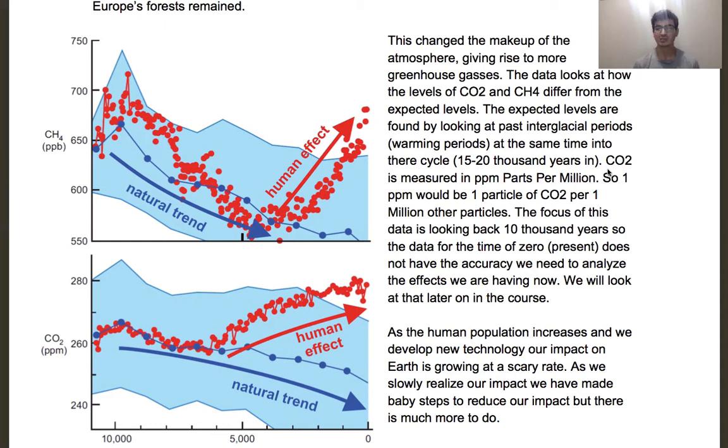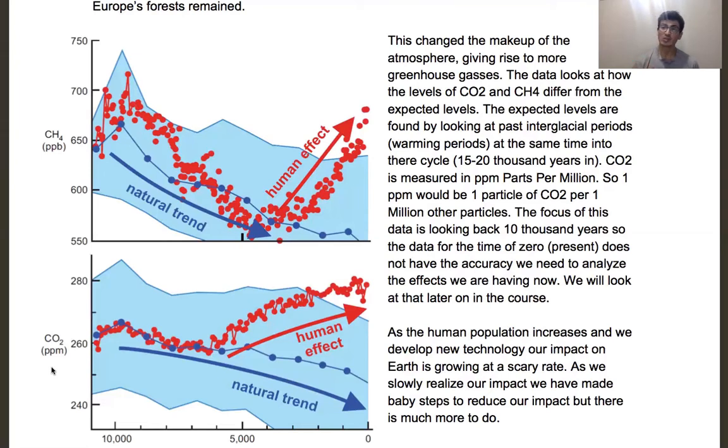So just to give you a sense of what the graph is looking at, when we look at the carbon, or the CO2, we see that it's in units of parts per million, that's the ppm. So if you had 1,000,000 particles, and let's say we have 260 parts per million, then out of those 1,000,000 particles, 260 of them are going to be CO2. Now with the CH4, it's a lot less. So we have parts per billion, ppb. Per 1,000,000,000 particles, we're only going to have around 650 of these CH4 particles.